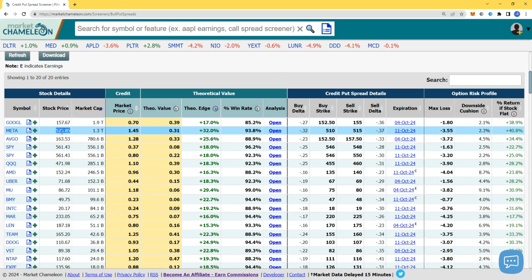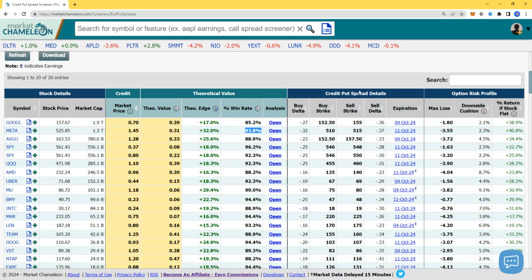Price, remember, 525, and it tells you sell the 515 put, buy the 510 put for October 11, which is next month, a little less than a month. Okay, and look at this. Collect $145 compared to $30, $31. Now, why is this? Because your edge, and this is where you want to see Market Chameleon at the peak, 32% edge. So instead of just collecting $30, this is almost 5 times more the income, 145,